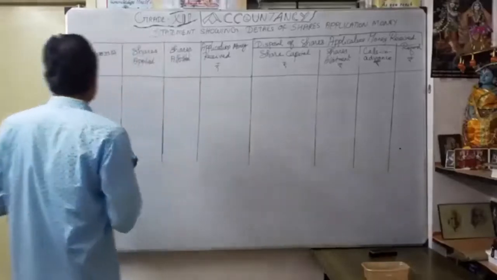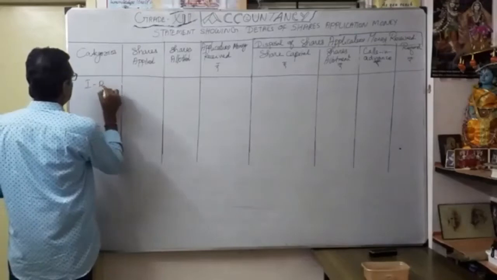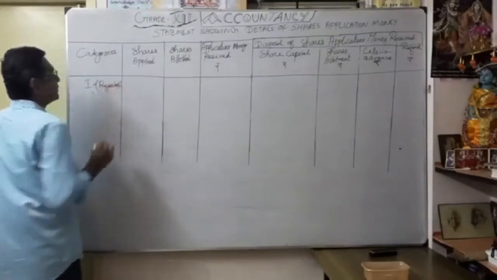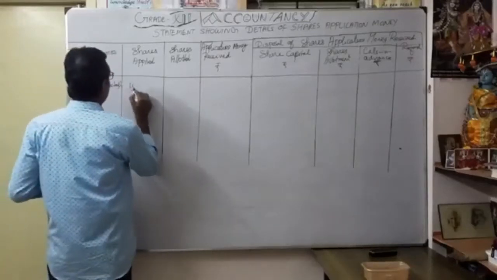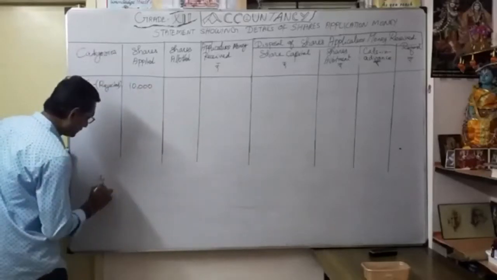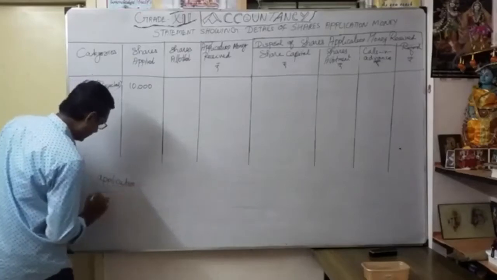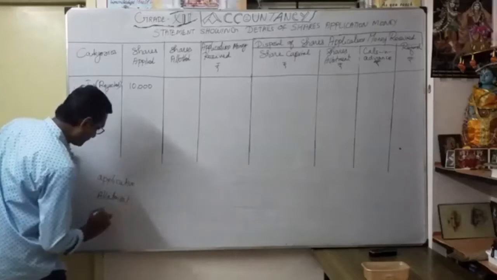What is the category number? Category 1. The first one is a rejection, correct? Actually, in that category, 10,000 shares applied. What is the application money? Application, allotment, then first and final call.